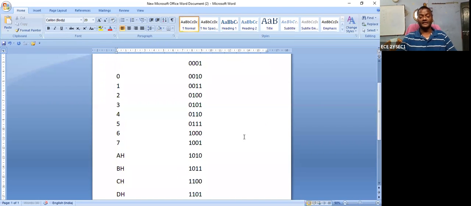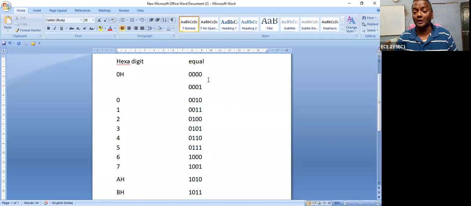Suppose these are the positive values. Suppose I want to get the ones complement. Ones complement can be written with a wave-shaped symbol. I want to show you the wave-like symbol.